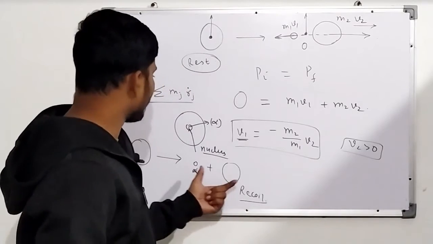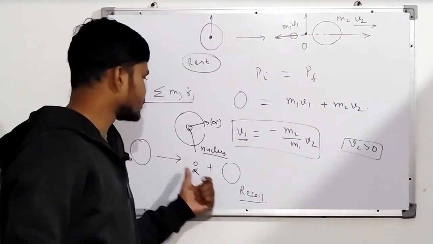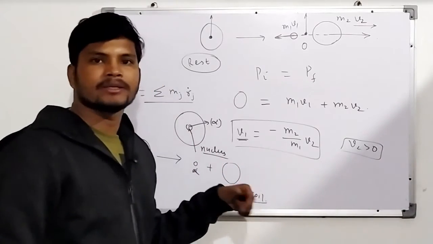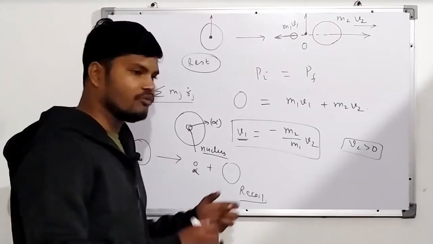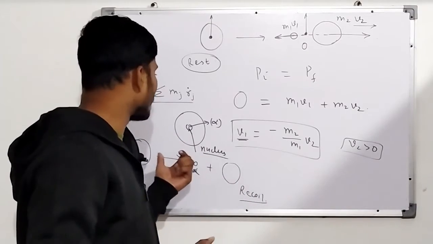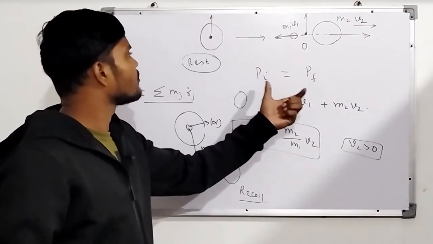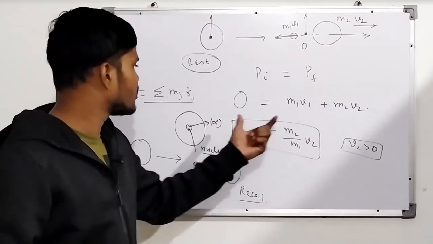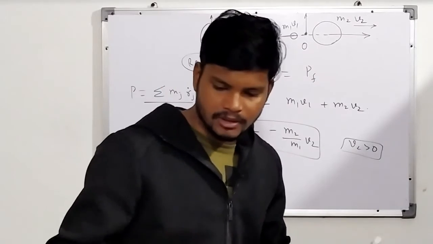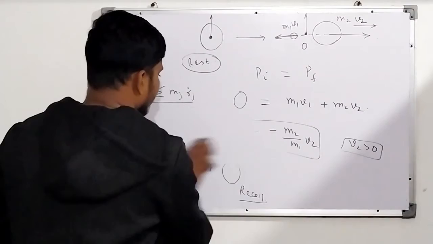This alpha particle ejecting from the nucleus is completely not due to any external force, it has to do with an internal force. So I always say that we don't have to worry about these internal forces, therefore we can easily apply P initial is equal to P final, and we get all the results. This is a very beautiful concept, and it has great implications.